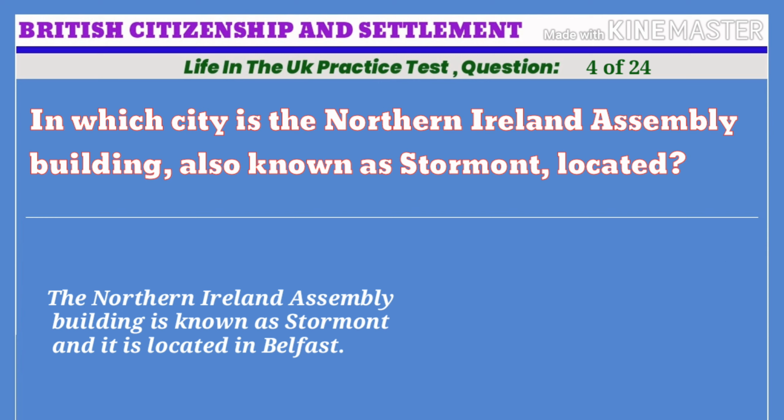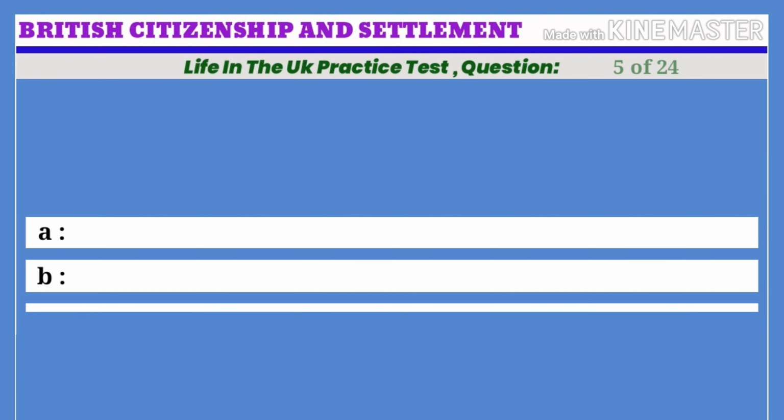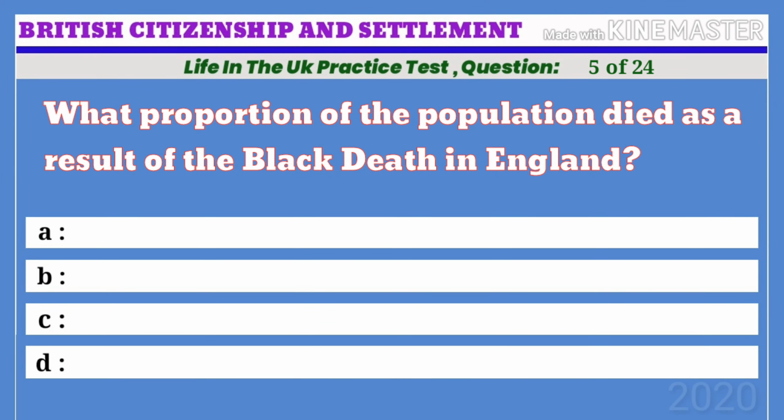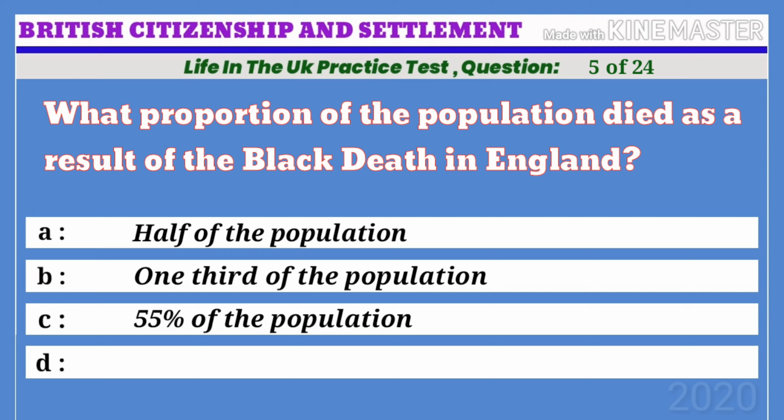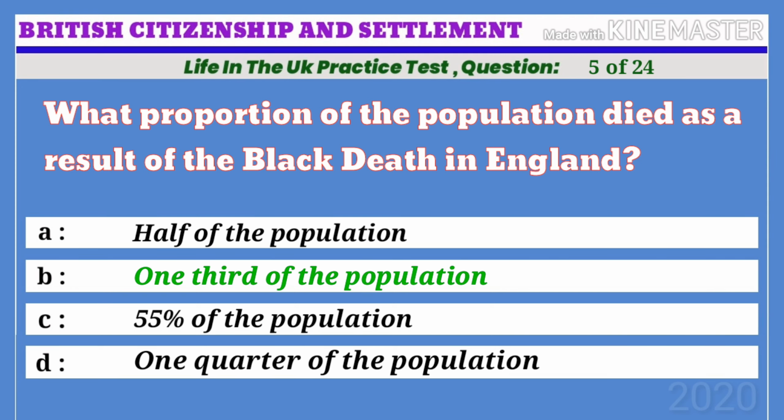Life in the UK practice test. Question 5 of 24. What proportion of the population died as a result of the Black Death in England? A. Half of the population. B. 1/3 of the population. C. 55% of the population. D. 1/4 of the population. The correct answer is B. 1/3 of the population. As a result of the Black Death, 1/3 of the population of England died and a similar proportion in Scotland and Wales.